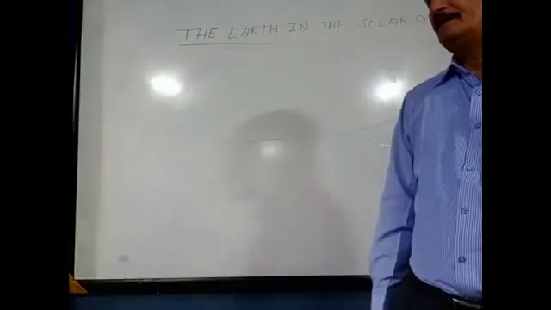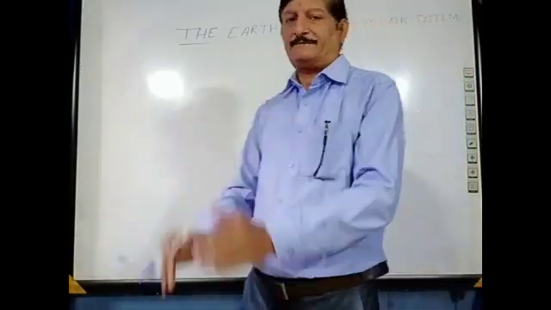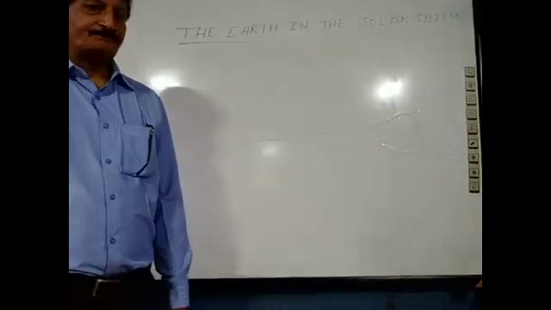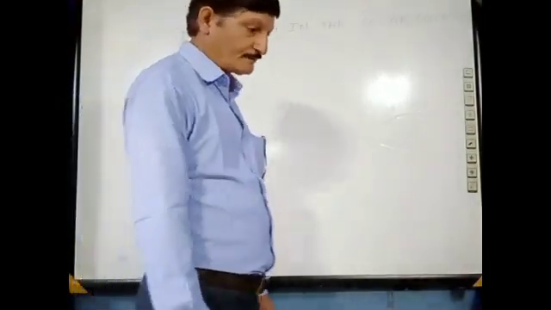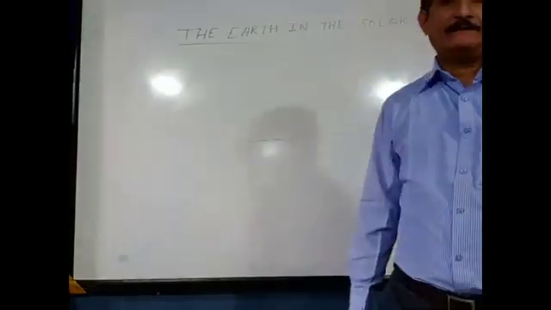It is spherical in shape and slightly flattened at the poles. That's why we call it a geoid.